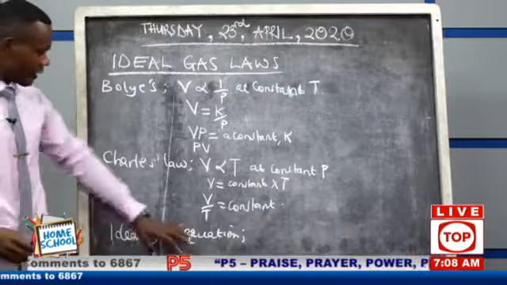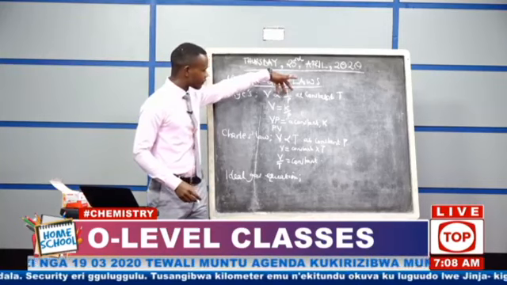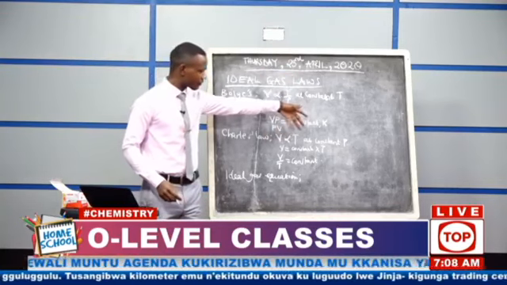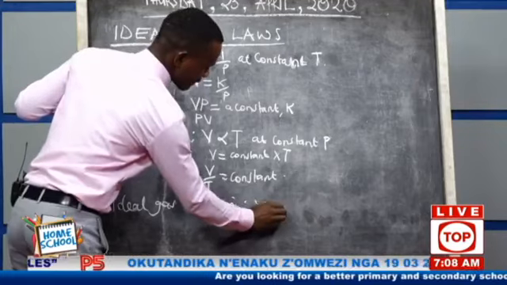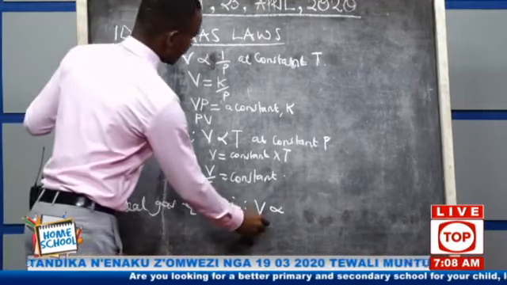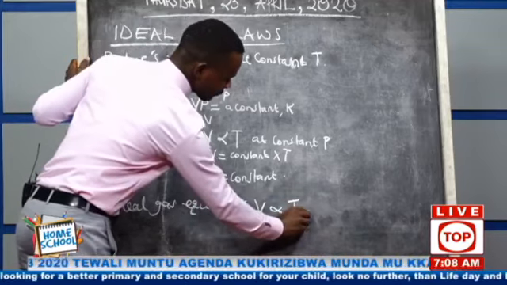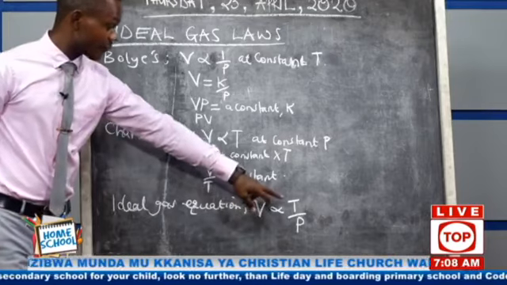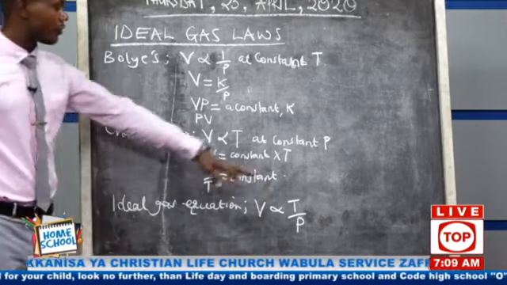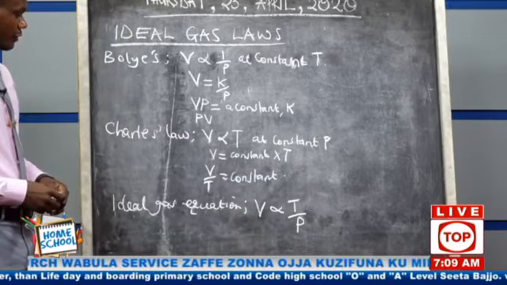And we said the ideal gas equation is a combination of the two. If this one is saying volume is directly proportional to pressure, and this one is saying volume is directly proportional to temperature, then we can combine the two and say volume is directly proportional to temperature, absolute temperature, and inversely proportional to absolute pressure.